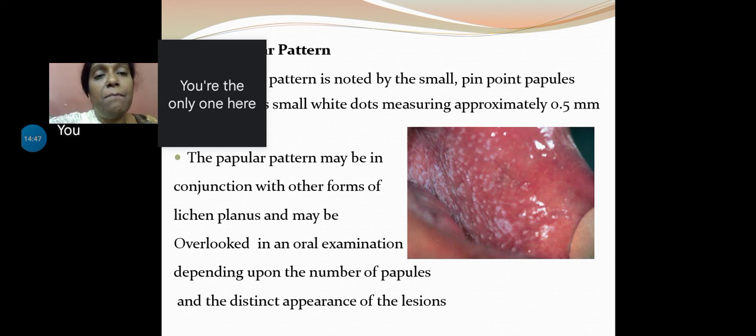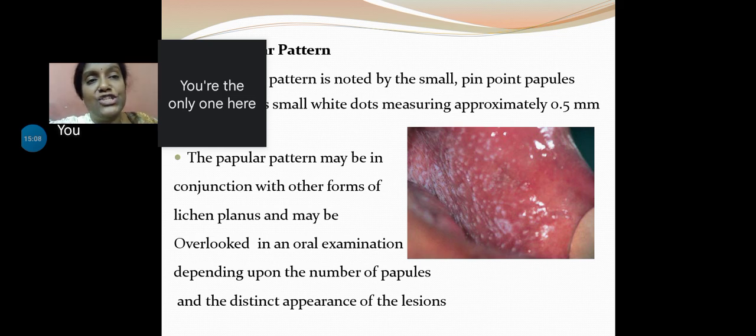The papillary pattern may be seen alone or in conjunction with the reticular pattern or the atrophic pattern. So you just have to give it a thorough look in order to assess that. This can be overlooked in an oral examination depending upon the number of papules and their distinct appearance.